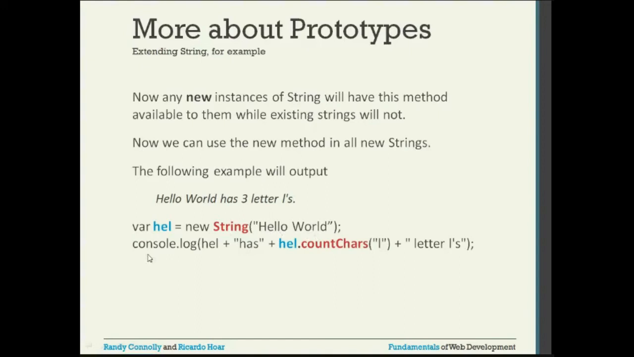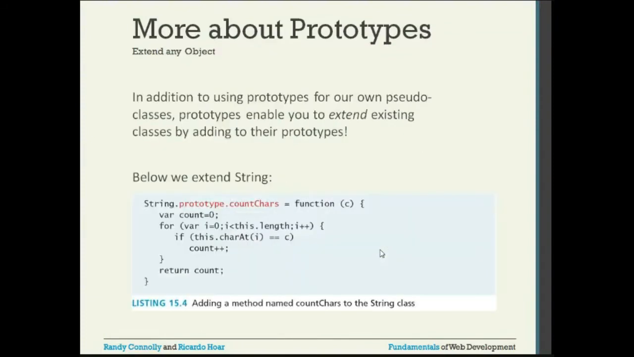And then we console.log. Inside the log, what are we writing? hel. Okay, this hel means this variable. What will be printed? "Hello world has" concatenated, plus hel.countChars. Which char are you counting? L you are passing. So that L value will be passed to this particular method, and inside the string hello world, it will count how many L's are there.